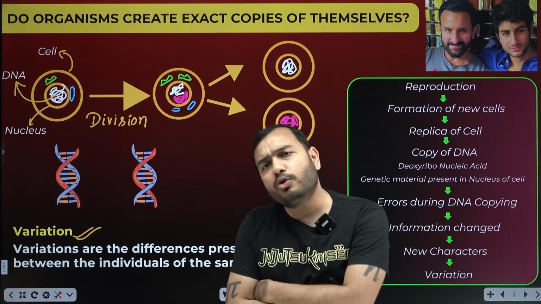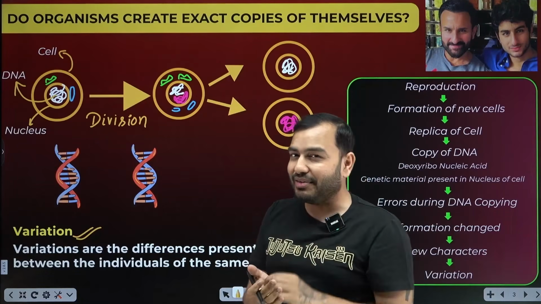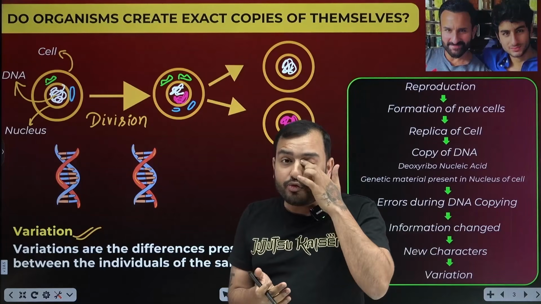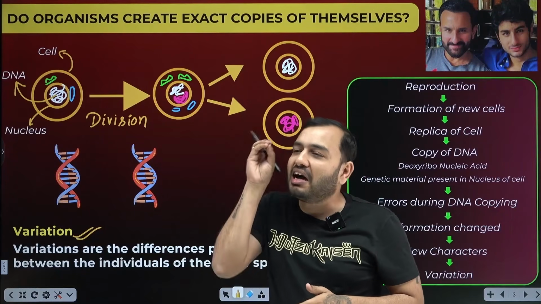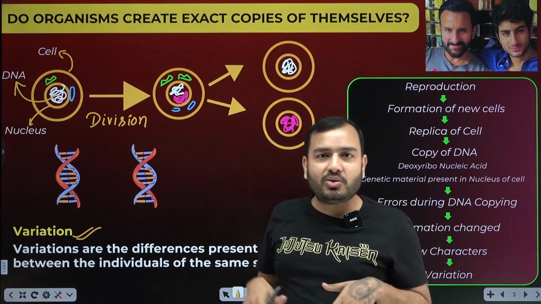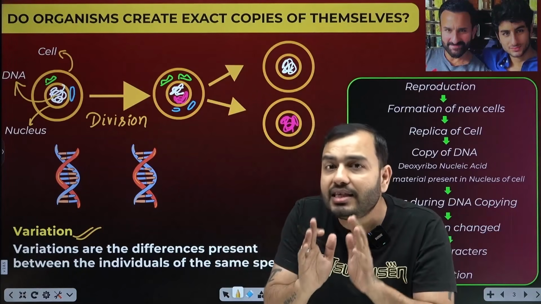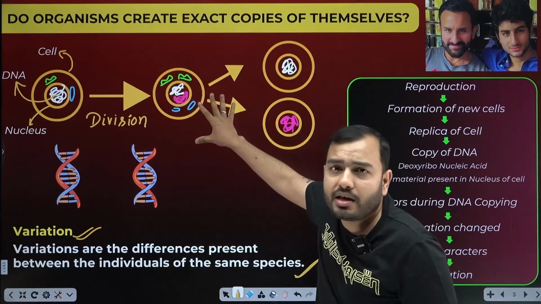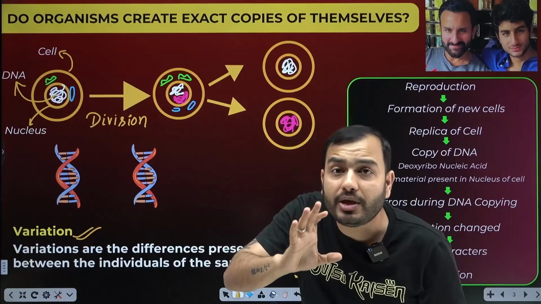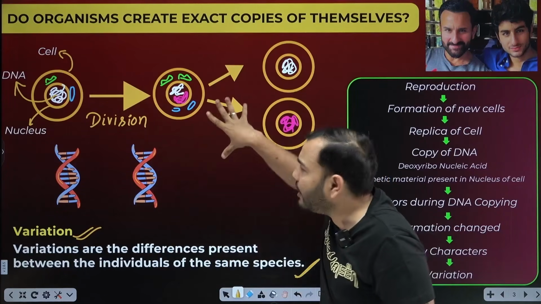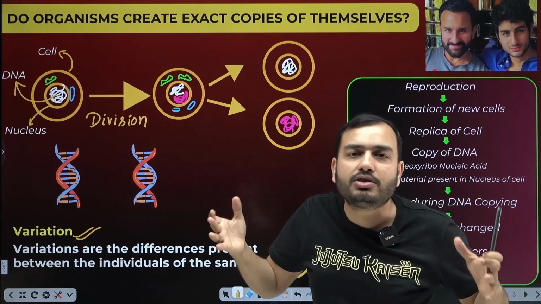Why? Because mistakes happen, sir. Everyone makes mistakes. So go to the photocopy machine one night before the exam. Bhaiya, photocopy this copy. Make those small microchips. Do you do it or not? Does the photocopy come out as an exact 100% copy of your original? No. Black spots fall somewhere, it becomes white somewhere, some line gets erased, text becomes crooked somewhere, errors happen. Similarly, when the cell is making its copy, an error happens in the copy of the DNA. And as soon as the error happened, a new kind of DNA was formed due to which variation occurred and the characters become different.